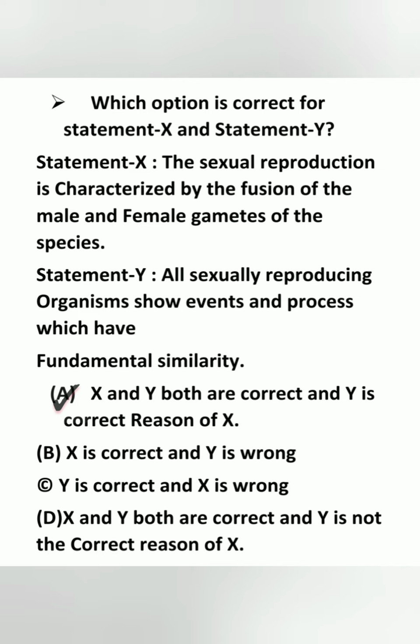The answer is A. X and Y both are correct and Y is the correct reason for X. Statement X: sexual reproduction is characterized by the fusion of male and female gametes of the species. Statement Y: all sexually reproducing organisms show events and processes which have fundamental similarities.